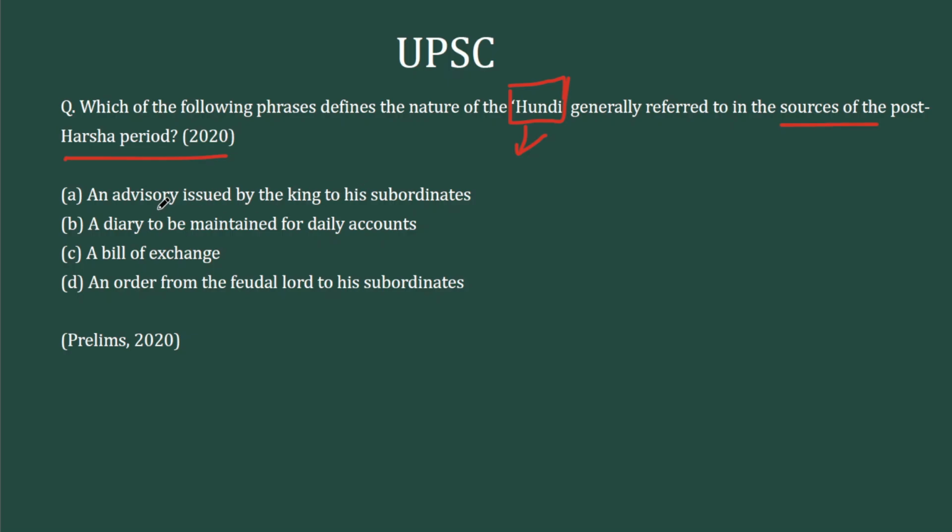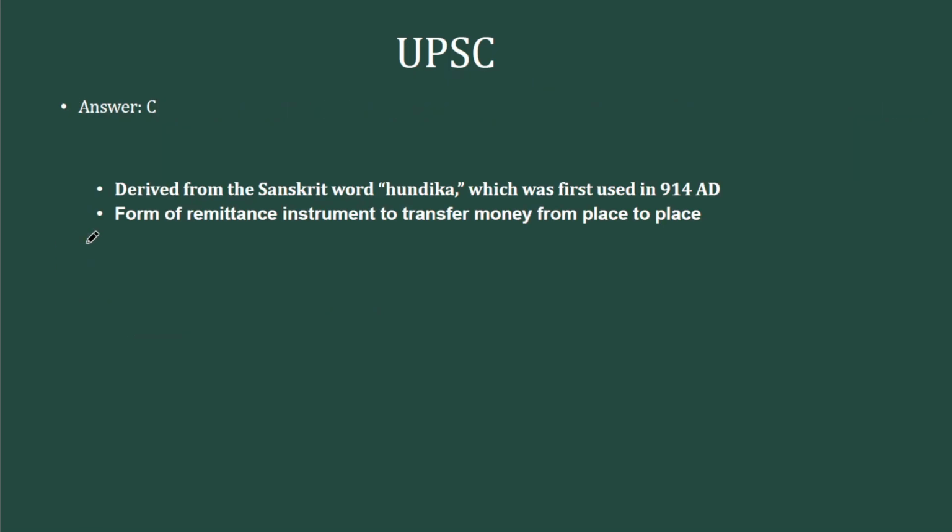So look at the options. First option is an advisory issued by the king to his subordinates. So something like an Ashokan inscription, an advisory. Second, a diary to be maintained for daily accounts. Third, a bill of exchange. Fourth, an order from the feudal lord to his subordinates. It can be anything. We cannot decipher the nature of this term. So as I said, if you have read the NCERTs, it's a straight pick. Option 3, a bill of exchange. So Hundi can be compared to the modern day Hawala transactions, where you make a transaction at one place and you receive the money at some other place.